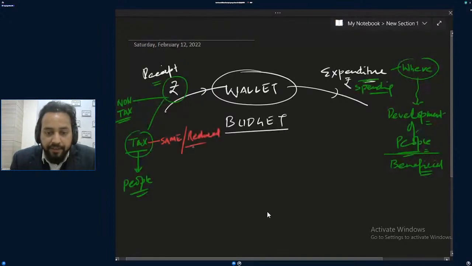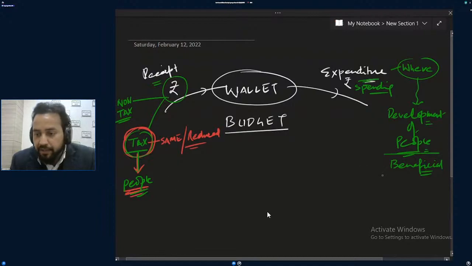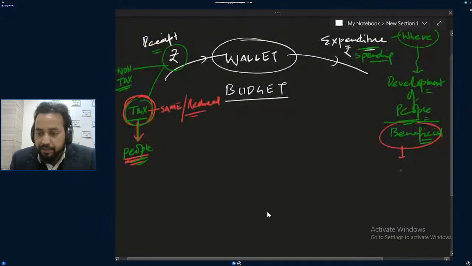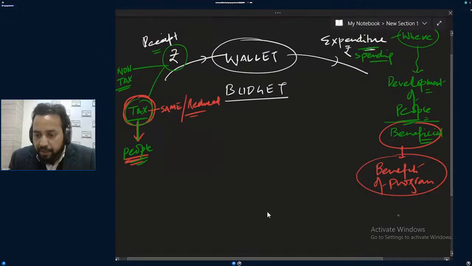People are directly connected with these taxes, and with the benefits of the programs where the government is going to do the expenditure. So people are more connected here. People would know what we need to give to the government in terms of tax and what we are getting from the government.